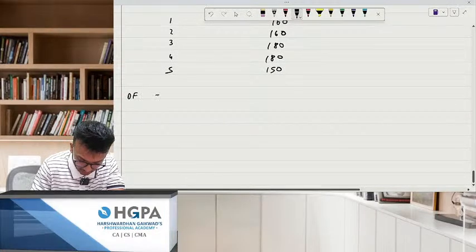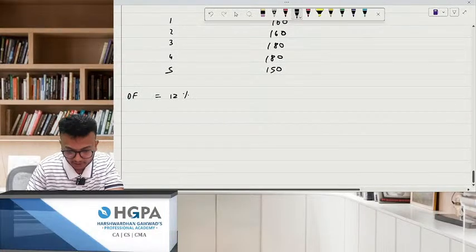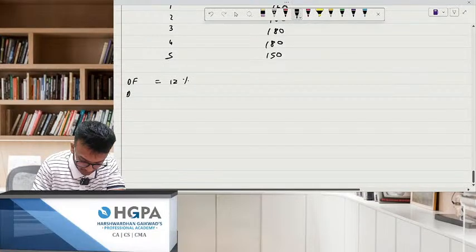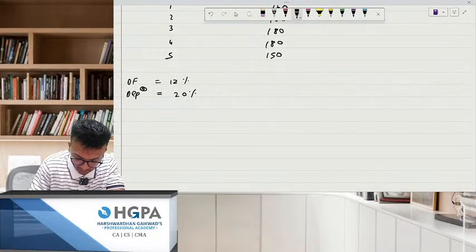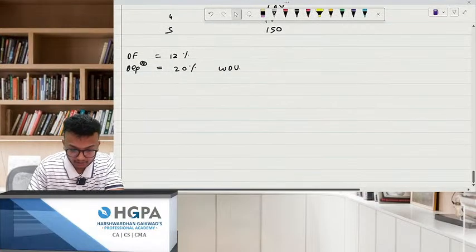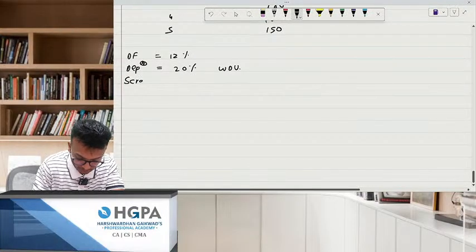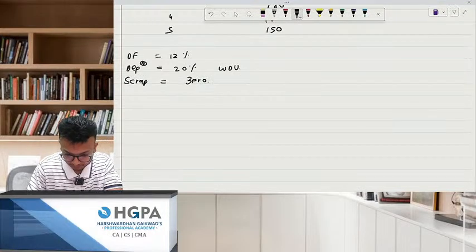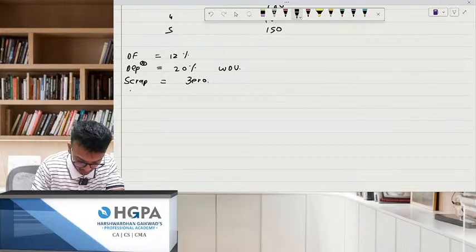Discounting factor is 12%. Depreciation is 20% WDV. So you know what to do. First make up the table. And scrap is 0. Income tax is 50%.